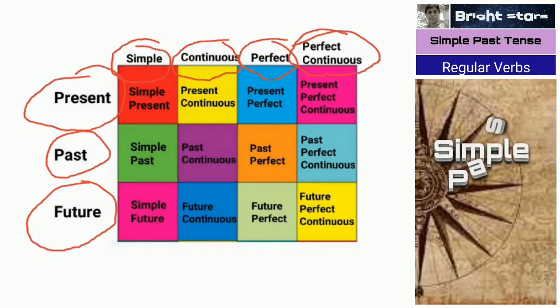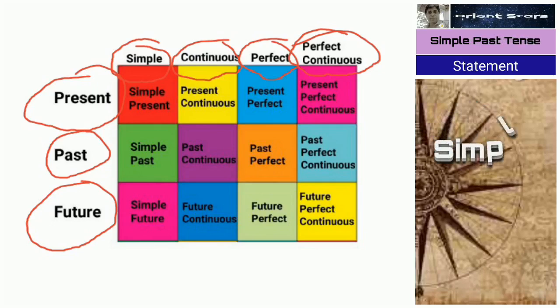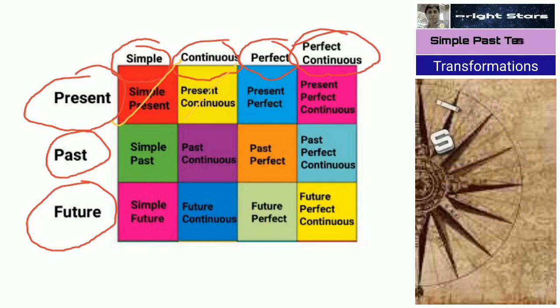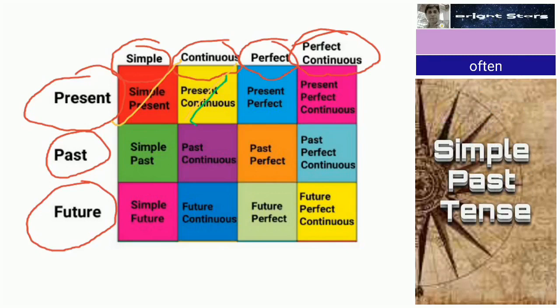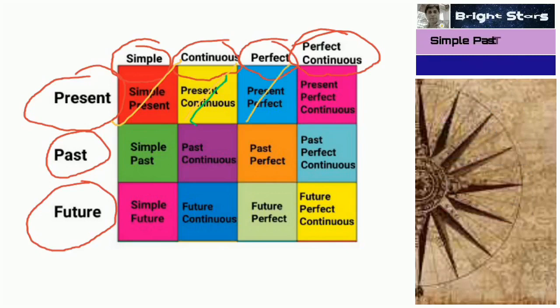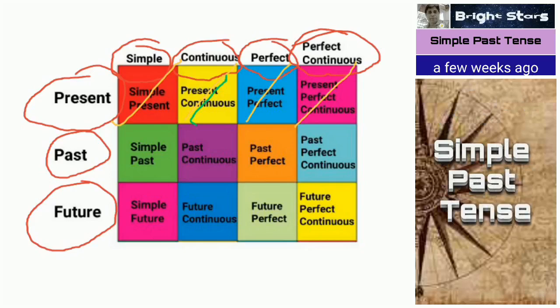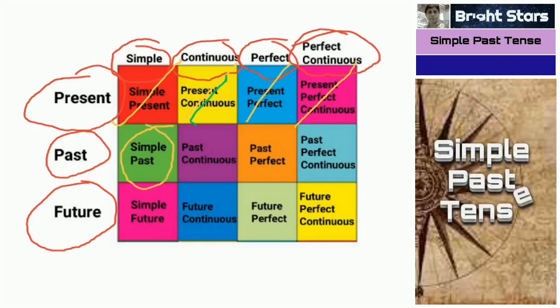So we covered so far these ones: simple present tense, present continuous, next present perfect also we covered, and present perfect continuous in the last video. Today we are going to study what is this simple past tense.